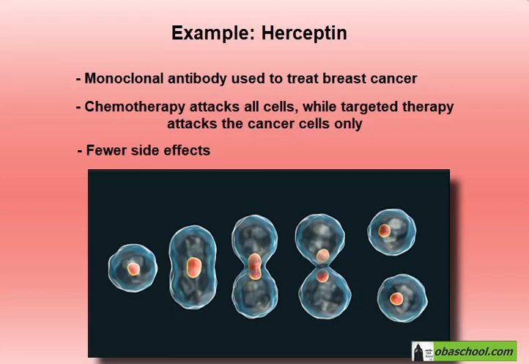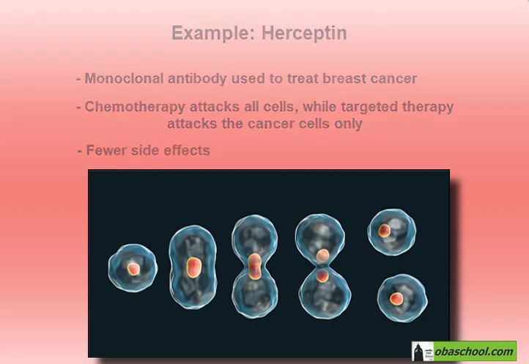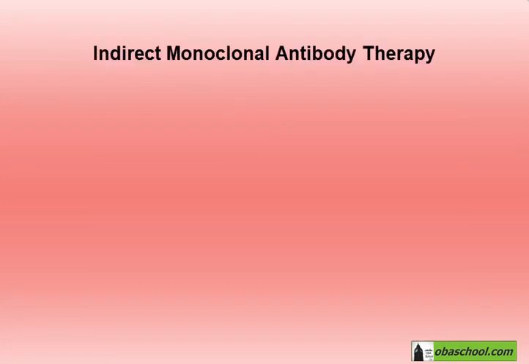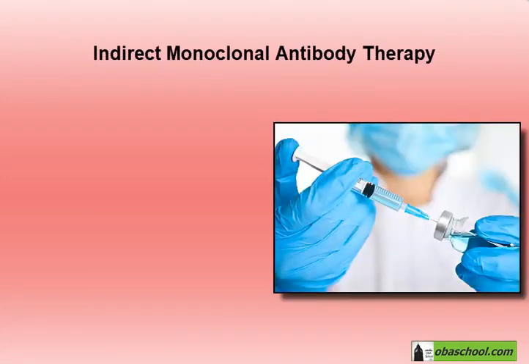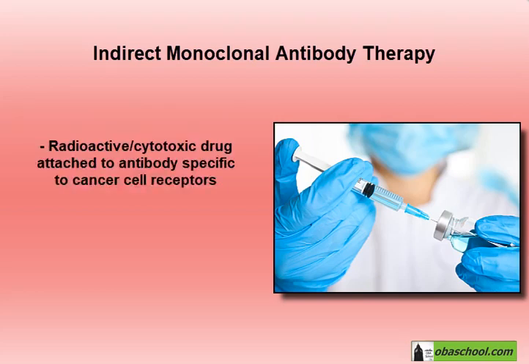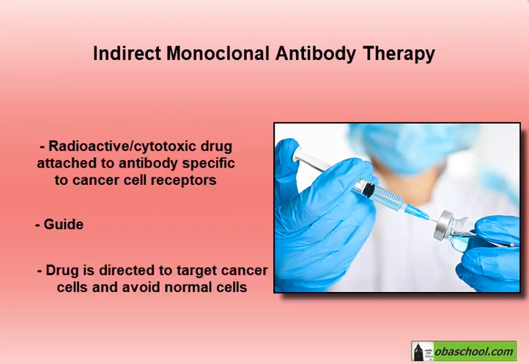Also, in cancer treatment using antibodies, there's another method called indirect monoclonal antibody therapy. You're using the monoclonal antibody just as a guide. So you attach a radioactive or a cytotoxic drug that kills the cancer cell to the monoclonal antibody, and the monoclonal antibody serves as a guide because it's going to bind to the cancer cell. Once it binds to the cancer cell, it will have this drug attached to it. So this drug is now directed specifically to the cancer cell and is going to perform its action of killing cells directly there in the tumor.